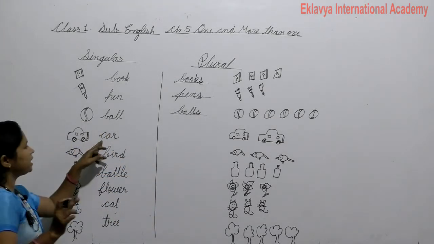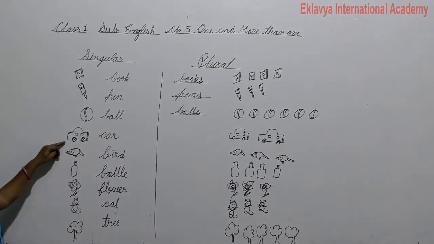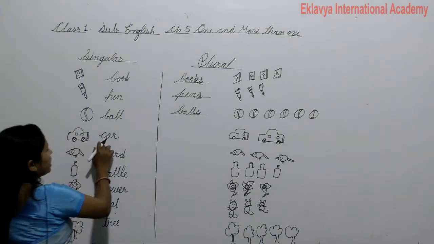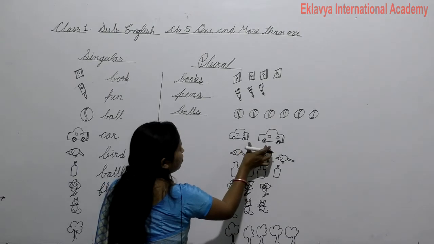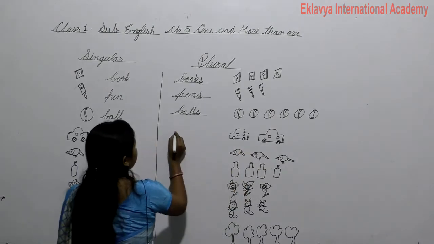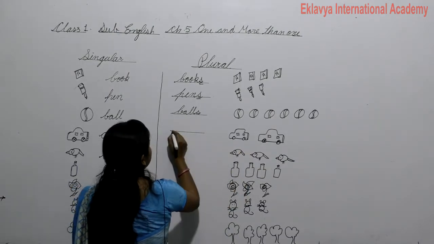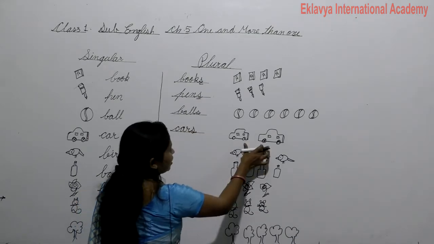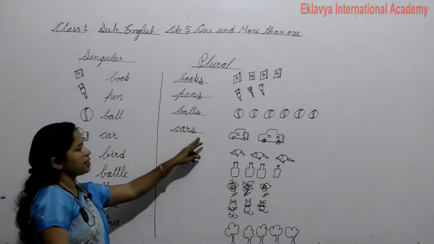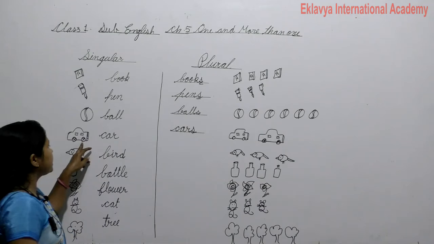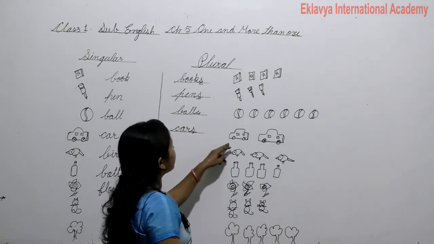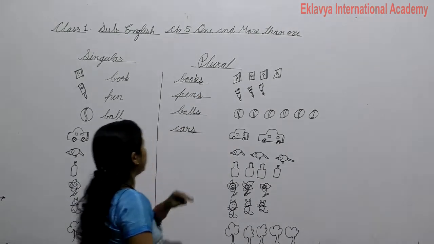And next, when we talk of one, it is singular, so this is a singular car. But there are more, and write there cars. There is singular car and there is plural cars, meaning more than one.